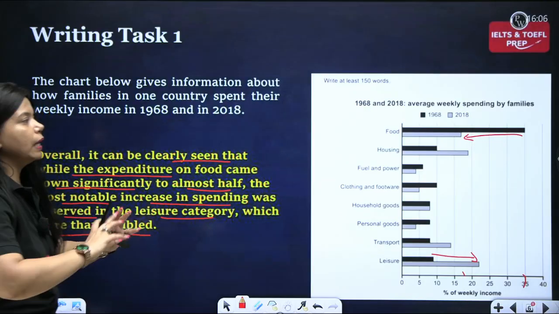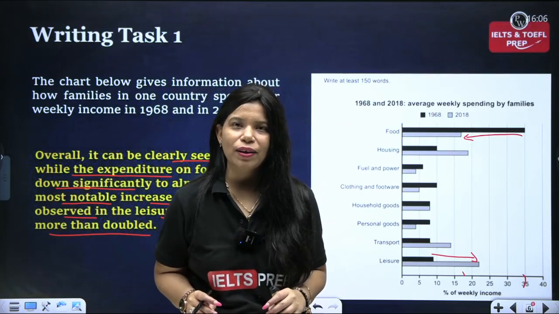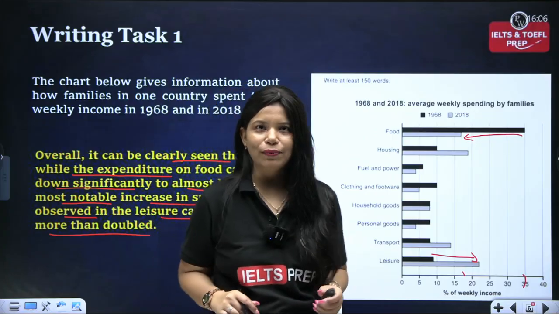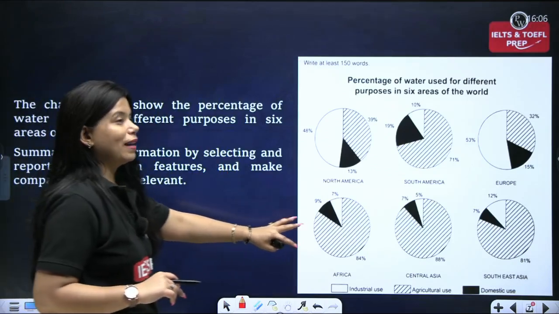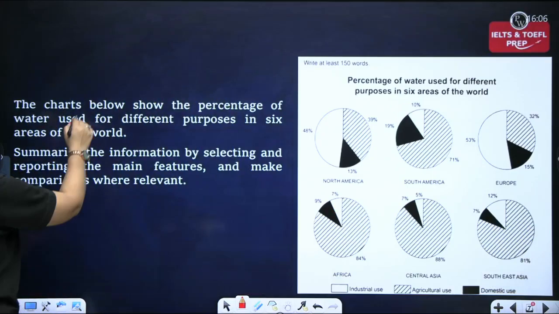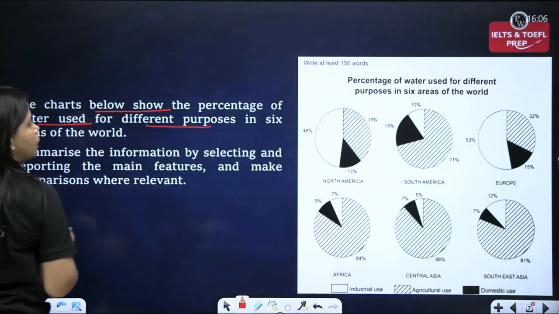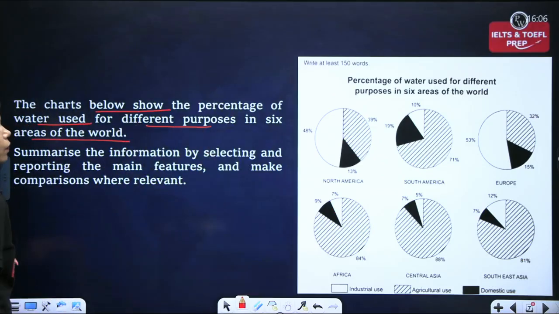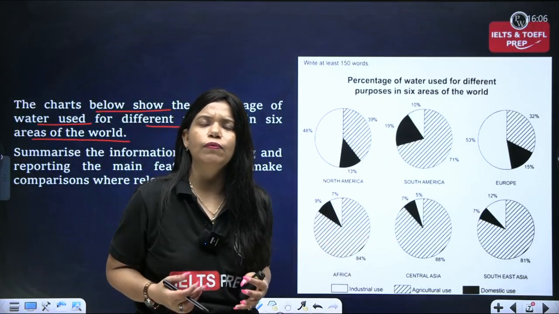So it's major increment and major decrement that I am writing here in this paragraph. Let's move to the next one now. And here you have the 6 pie charts under one single question. Let's quickly read the question. It says the charts below show the percentage of water used for different purposes in 6 areas of the world. Let's quickly see how I have written the overview paragraph on this.